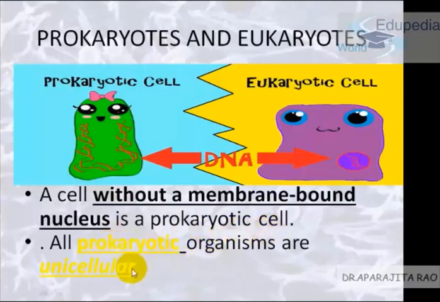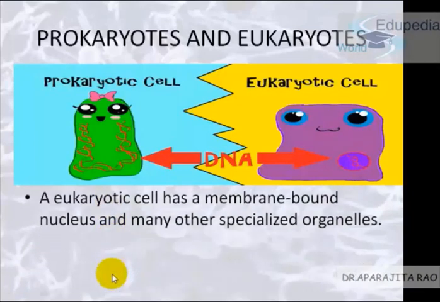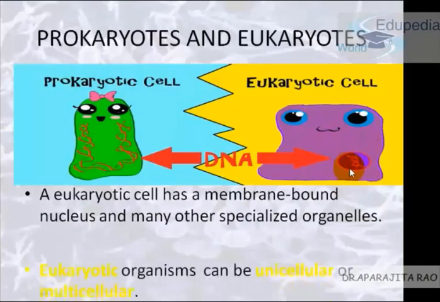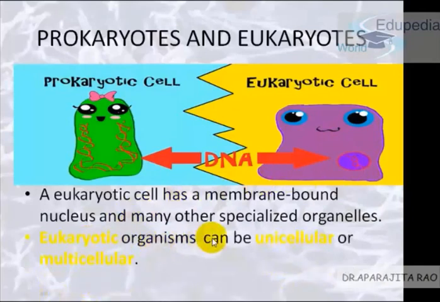Prokaryotic cells are usually unicellular in nature. Uni means one, that is a single, and cellular means cells. So any organism made up of a single cell is a unicellular organism. Now comes eukaryotic cells. A eukaryotic cell has a membrane bound nucleus and many other specialized organelles. This is the membrane bound nucleus of this eukaryotic cell. Eukaryotic organisms can be unicellular or multicellular in nature. We know what unicellular means. Multi means many. Any organism that has many cells in it is a multicellular organism.